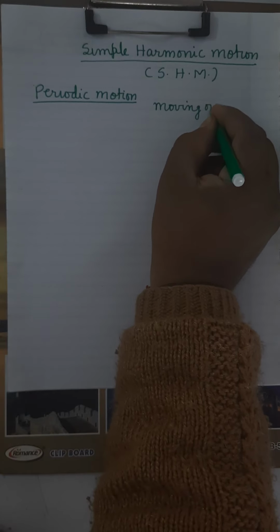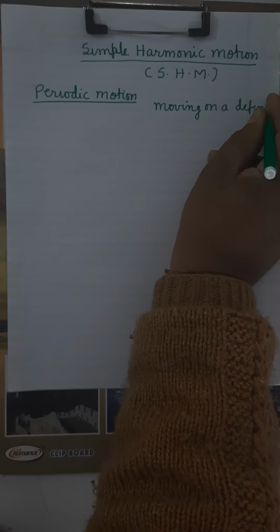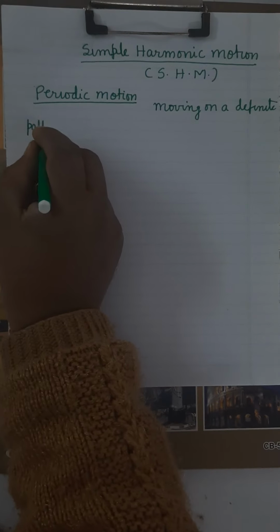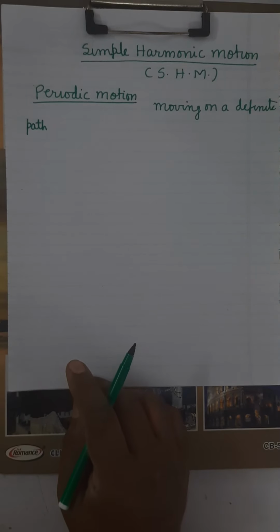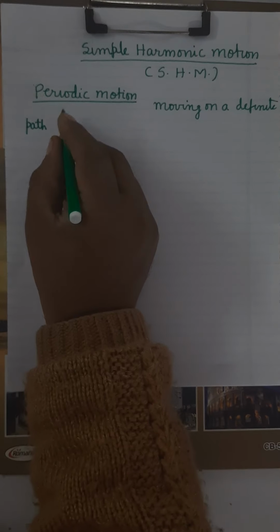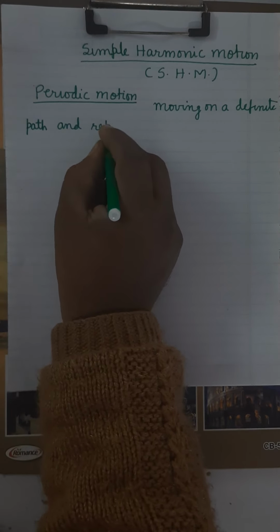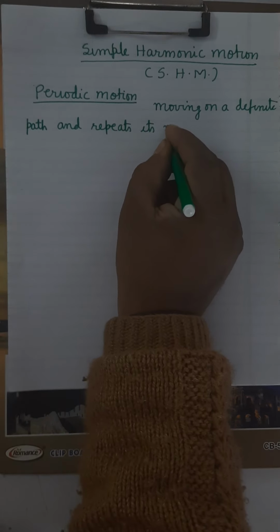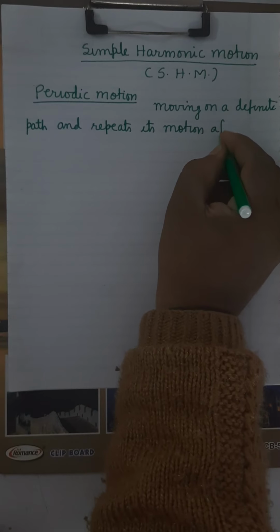Here I am writing: moving on a definite path. That path may be straight, or periodic motion may be rotational motion also. Moving on a definite path and repeats its motion after a regular interval of time.